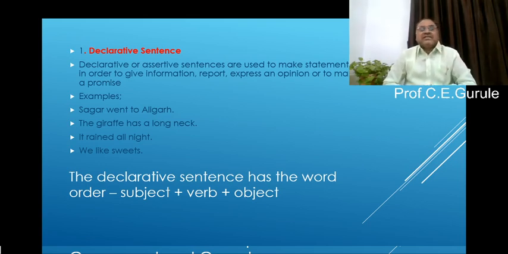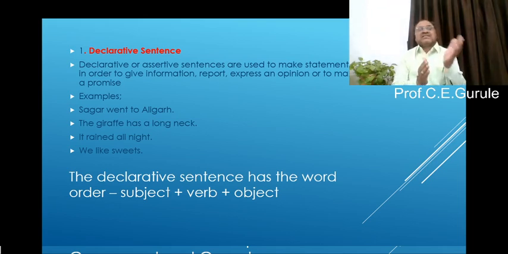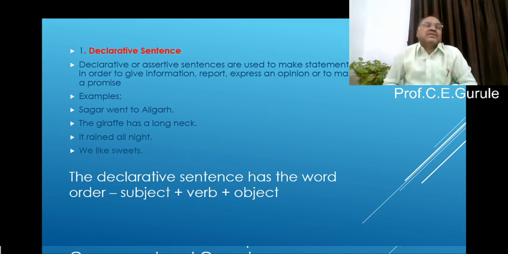I think that you have got it. Now see, the declarative sentence has the word order subject plus verb plus object. It may be object or complement, that is not very important. But what is important? The sentence which begins with a subject and after the subject a verb follows, that is what we call a declarative sentence.